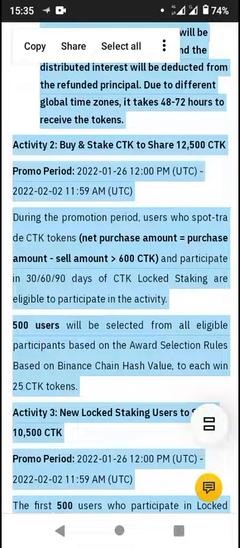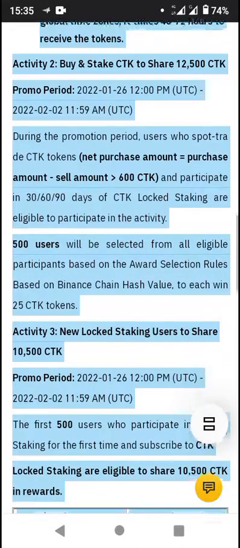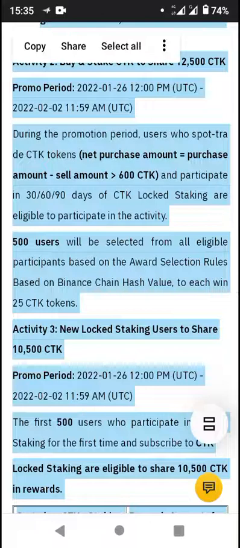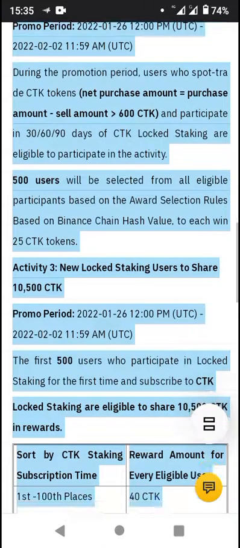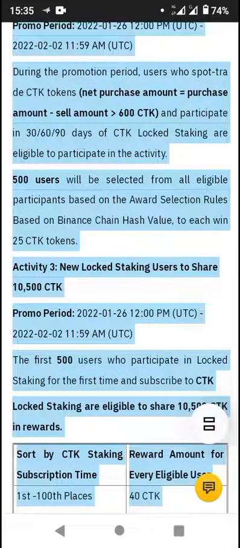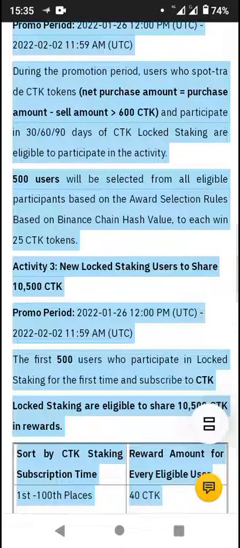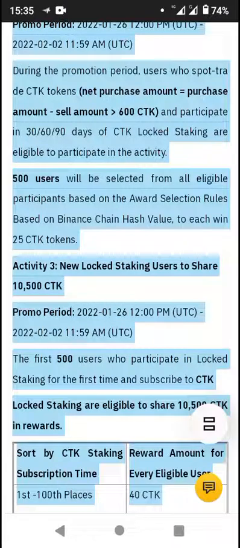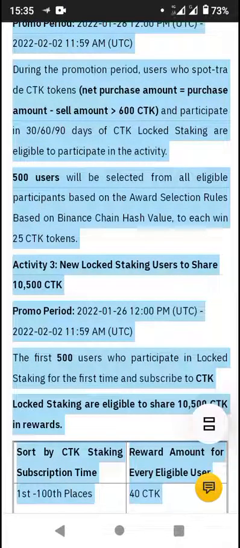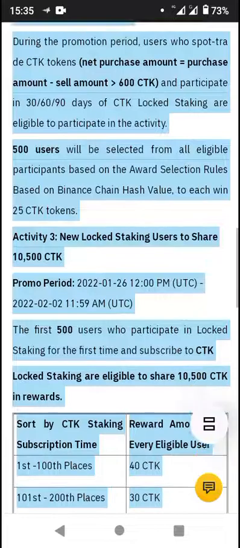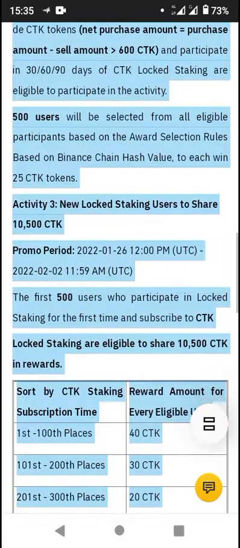For activity 2, it says buy and stake CTK to share 12,500 CTK tokens. It's going to run from January 26 to the first week of February 2nd. In particular, during the promotion, users who spot trade CTK tokens, that is the purchase amount minus the sell amount, where the cost is greater than 600 CTK, can participate in 30, 60, or 90 days. So 500 users will be selected to benefit from this.